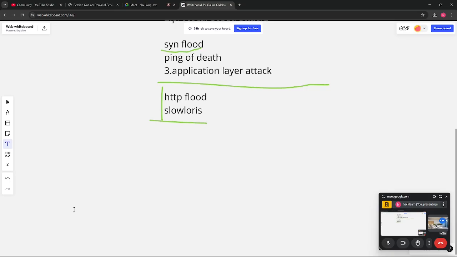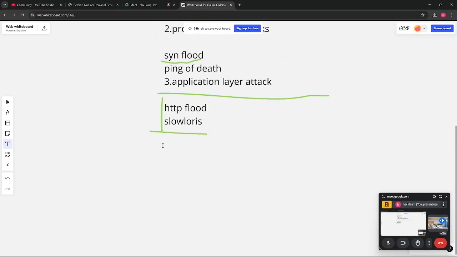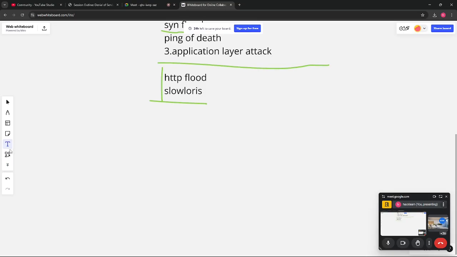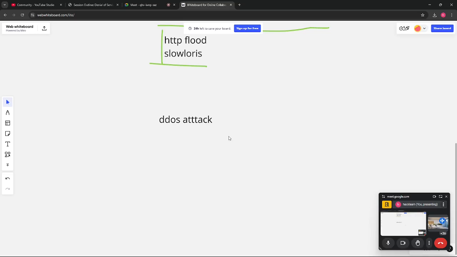So this is a simple DoS attack, and after that we are having a distributed denial of service attack, like DDoS attack. Let me write. DDoS is basically known for a distributed denial of service attack. So a DDoS attack is an advanced form of DoS attack. I will be coming to how to create your own botnet to attack them. So basically, it's an advanced level of a DoS attack.